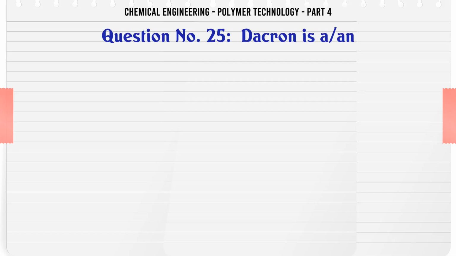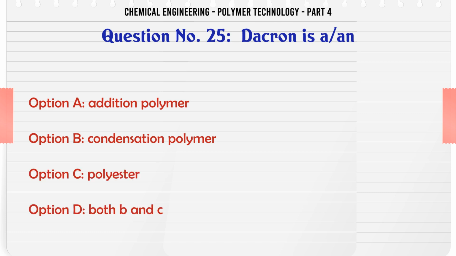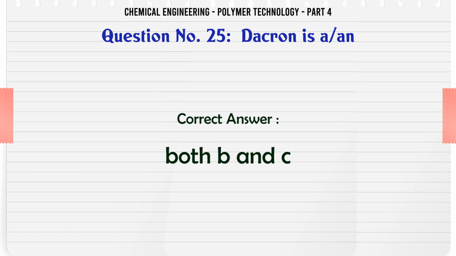Dacron is an A. addition polymer, B. condensation polymer, C. polyester, D. both B and C. The correct answer is both B and C.